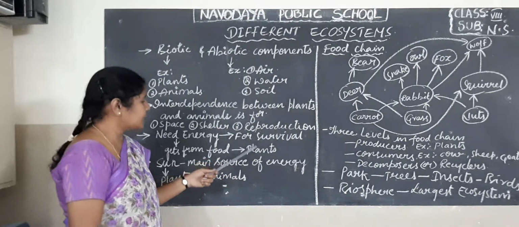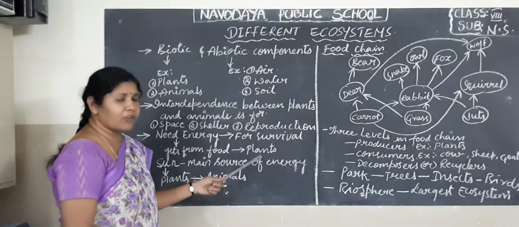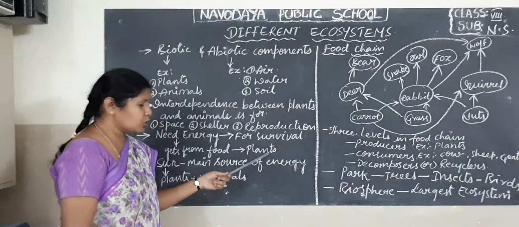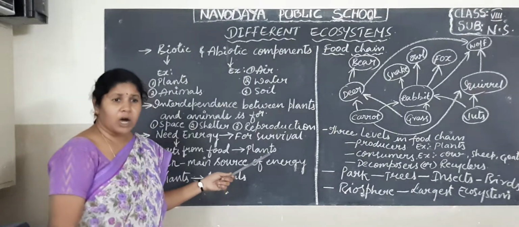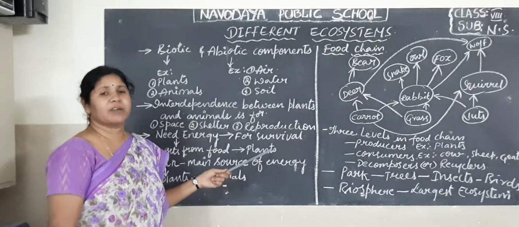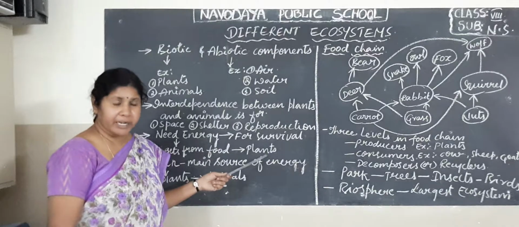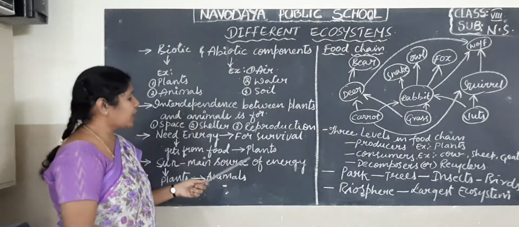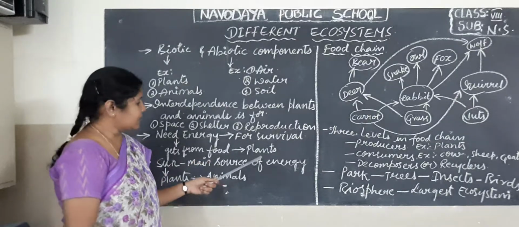We animals depend on the plants for our food material. So plants are also known as autotrophs, because they prepare their own food material without depending on other animals or living organisms.